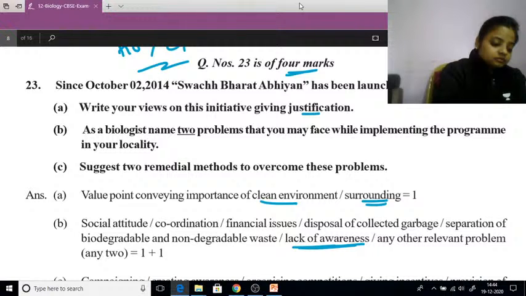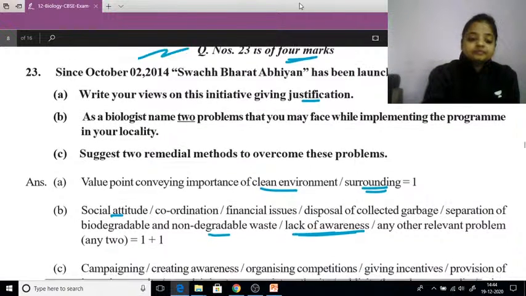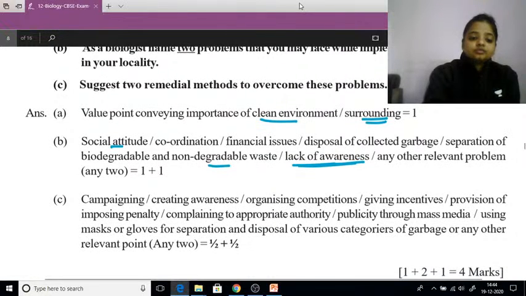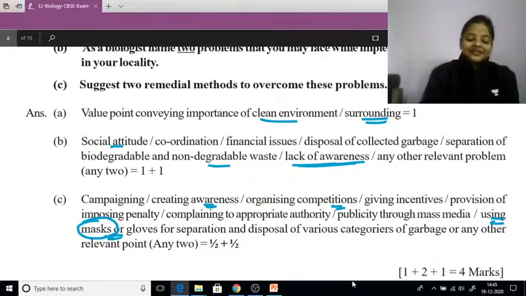Then social attitudes will be there. Separation of biodegradable and non-biodegradable waste will also be a big question, right? What can you do? You can go for campaigns, creating awareness, organizing competitions. Then you will prepare masks and gloves, which are so much in trend now. Since 2015 they knew that we all are going to use masks.